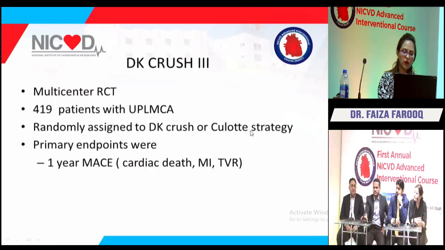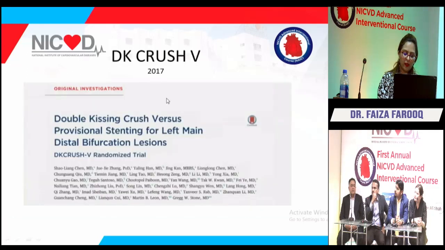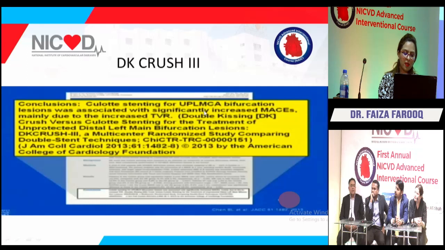Patients were randomly assigned to the DK crush or culotte strategy, and the primary endpoint was 1-year MACE: cardiac death, MI, and TVR. What did this study show us? It showed that culotte stenting for unprotected left main bifurcating lesions was associated with significantly increased MACE, mainly due to the increased risk of TVR, so favoring a DK crush strategy.